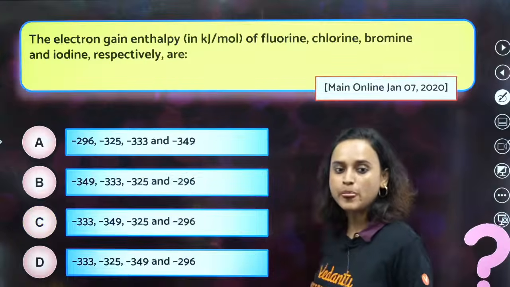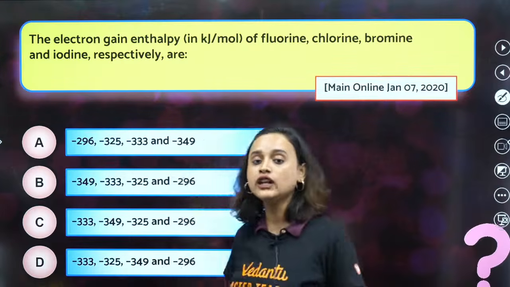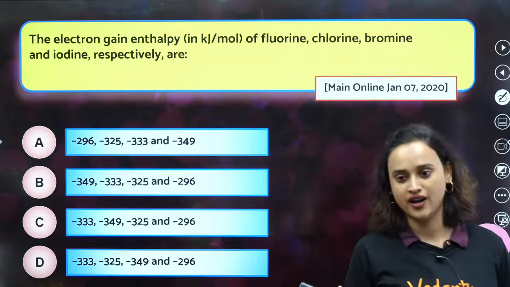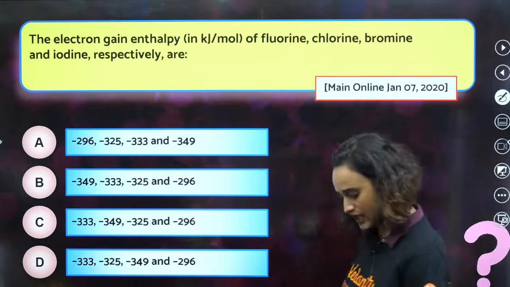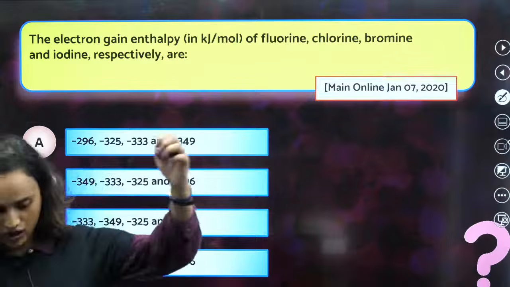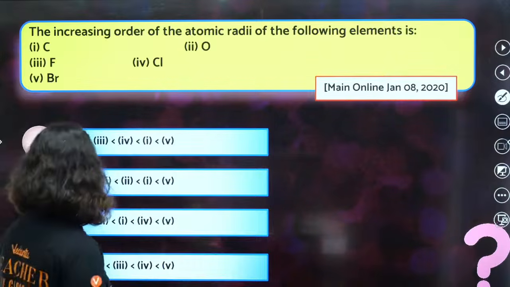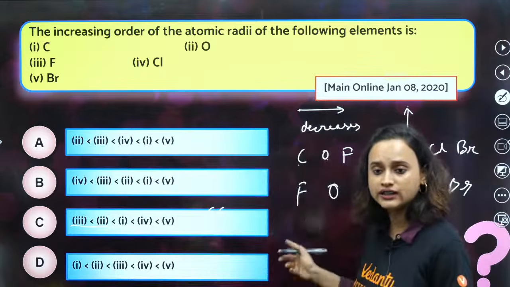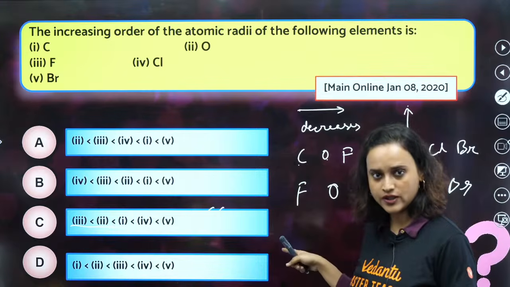चल, moving on. The electron gain enthalpy in kilojoule per mole of fluorine, chlorine, bromine and iodine respectively are. हाँ, ये बता दो. Let's see how many of you can solve this question. बताओ. What is the answer? Explain again. अच्छा, ठीक है. How many of you did not understand this, guys? Did you all understand or no? Do you want me to explain this again?